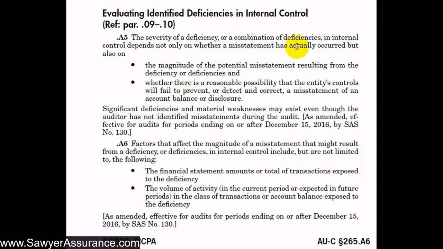So it doesn't only have to be a deficiency if a misstatement has actually occurred, but a potential misstatement. If this internal control's design or operation makes it possible that there could be a misstatement, then that might warrant a deficiency. And then next we have to decide, would that potential misstatement be material to the financial statements? And that would tell us whether there's a significant deficiency or material weakness in place. And those two may exist even though the auditor has not identified misstatements during the audit. So even if there are no misstatements in the audit, we could still have potential misstatements in the future, so we would need to let them know about those deficiencies in internal control.